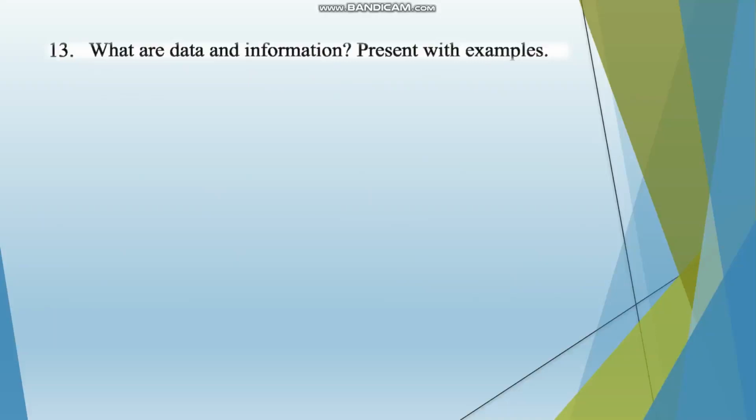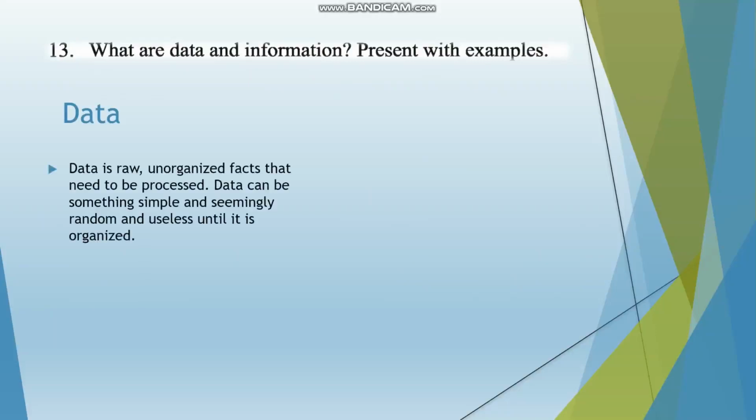Present with examples. Data. Data is raw, unorganized facts that need to be processed. Data can be something simple and seemingly random and useless until it is organized. So this means that data can be just a collection of mathematical details, for example, the heights of the students in your class or their test scores.